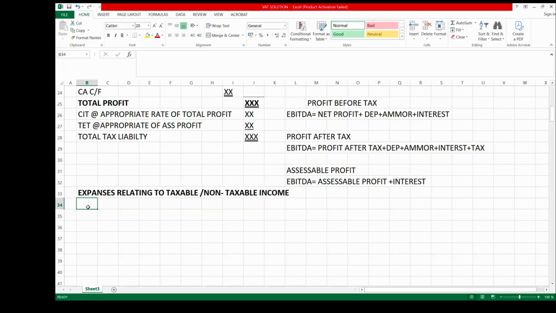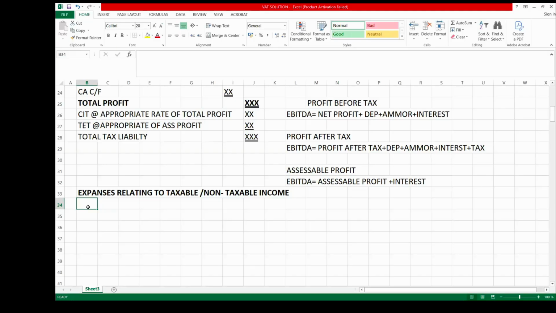So in essence, any expenses relating to non-taxable income will be disallowed. It will be a disallowable expense that will not be available for deduction in the computation of tax liability.